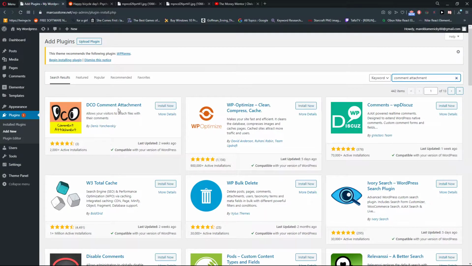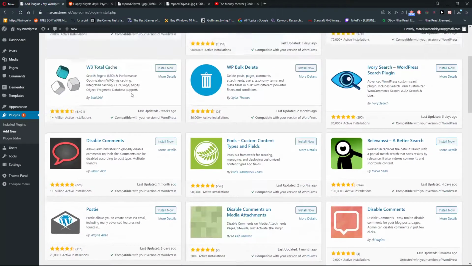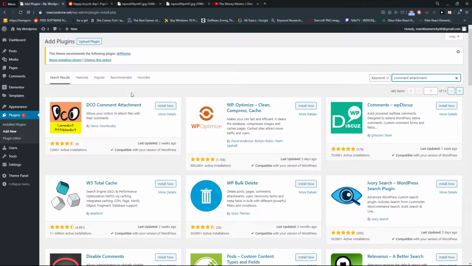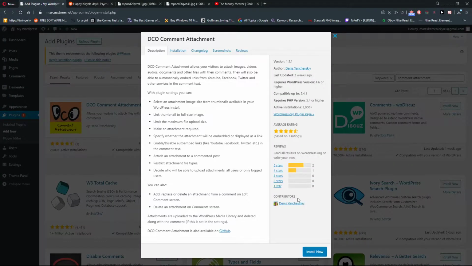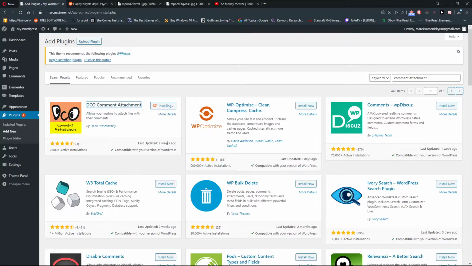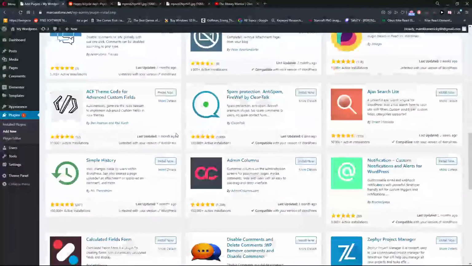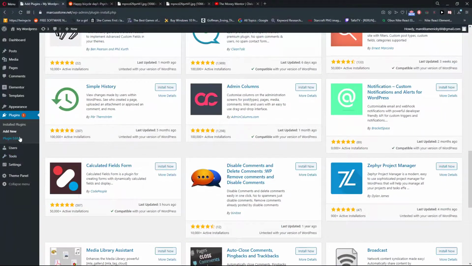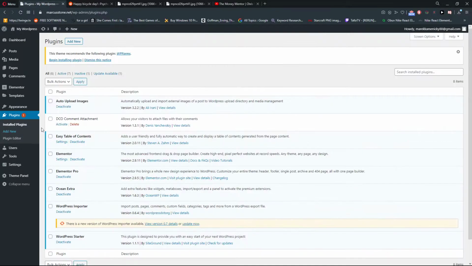You can see DCO Comment Attachment, just click on it, install now. Okay, install plugins, activate.